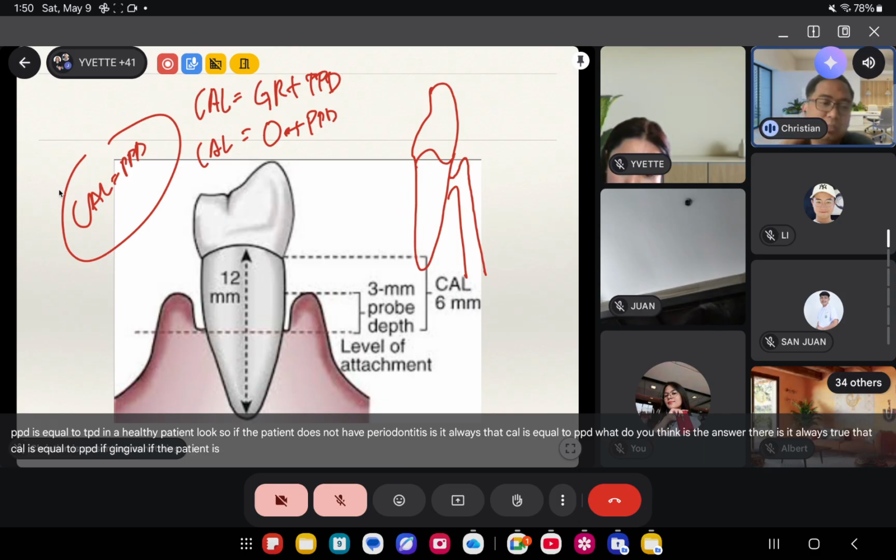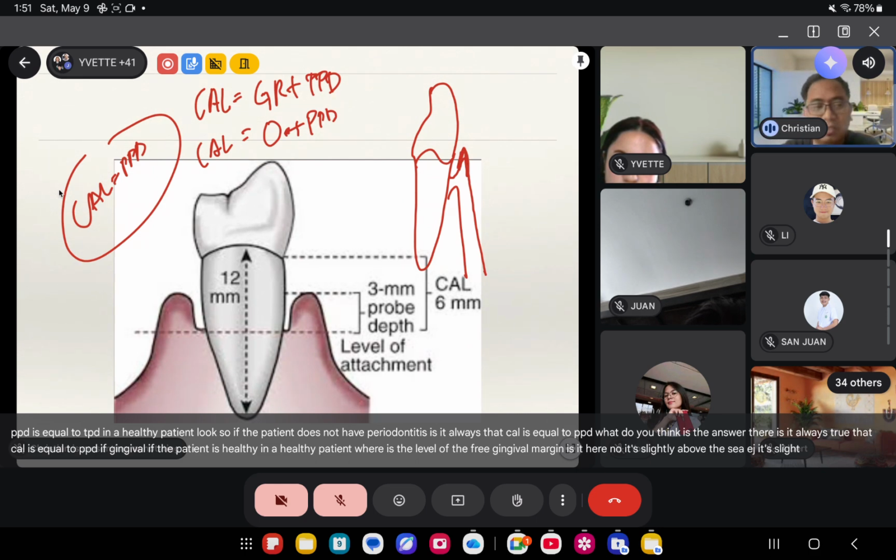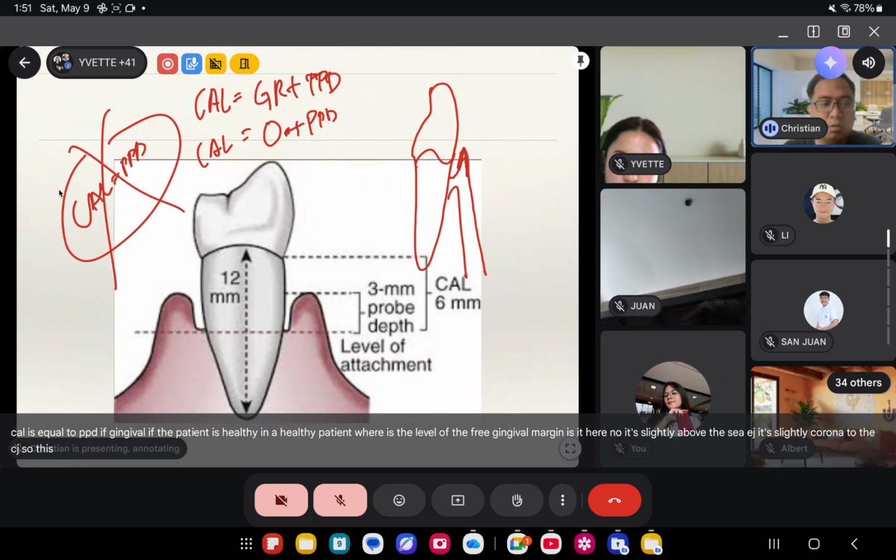In a healthy patient, where is the level of the pregingival margin? Is it here? No, diba? It's slightly above the CEJ. It's slightly coronal to the CEJ. So this is not always true.